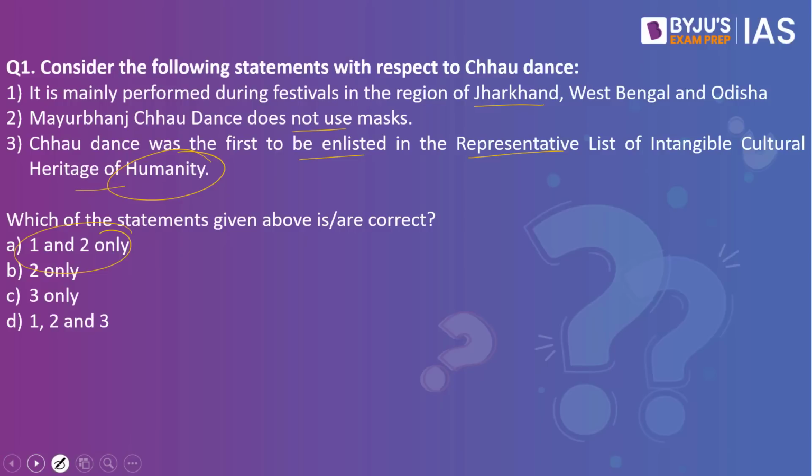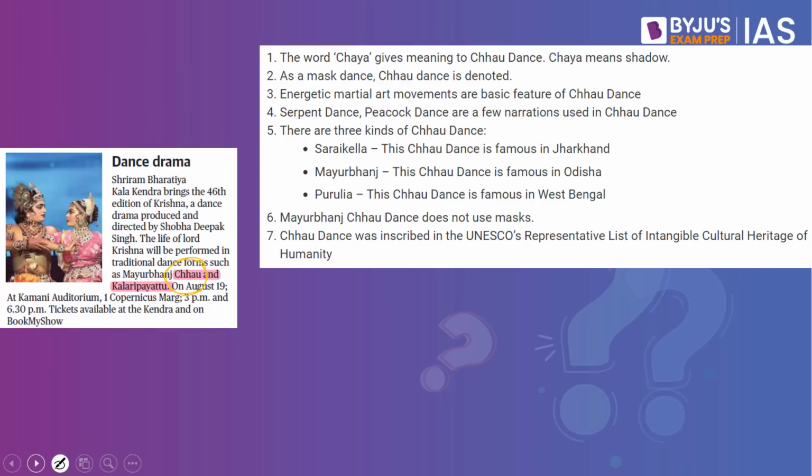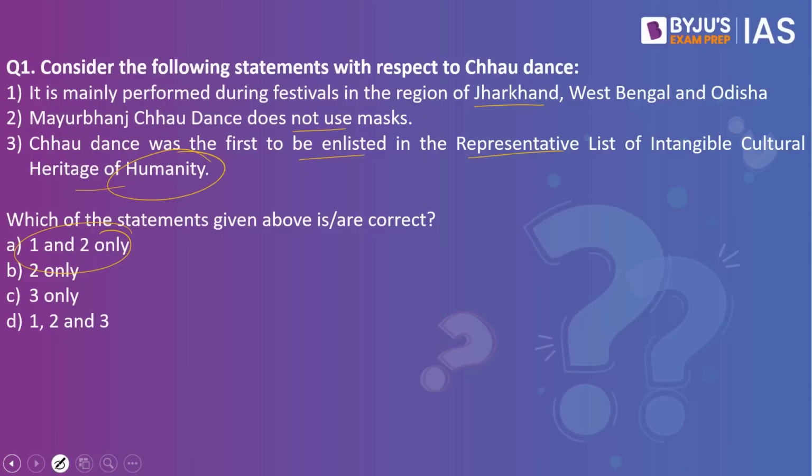When you look into this semi-classical dance form, you have three types of Chhau dance. One that takes place in Saraikela. This Chhau dance is famous in Jharkhand. Then we have Mayurbhanj. This Chhau dance is famous in Odisha. Finally, we have Purulia. This Chhau dance is famous in West Bengal. When it comes to Saraikela as well as Purulia, they make use of the mask. But when it comes to Mayurbhanj Chhau dance, they do not make use of the mask. So the second statement is once again right.